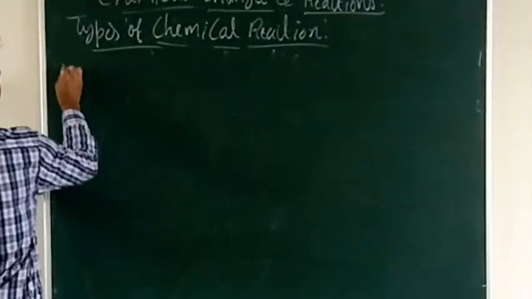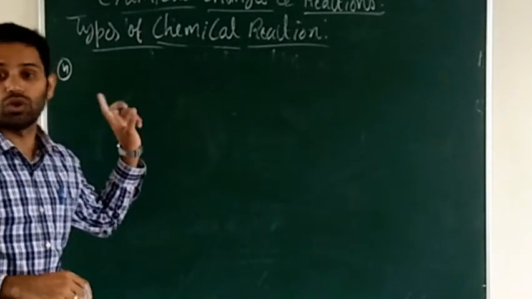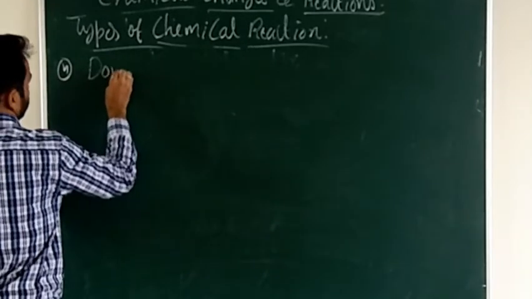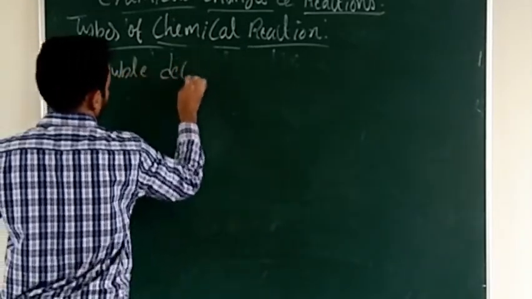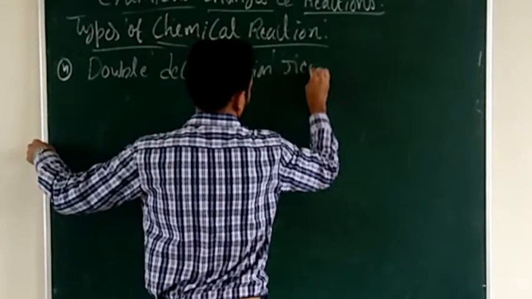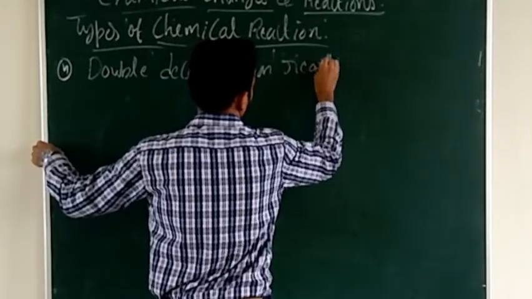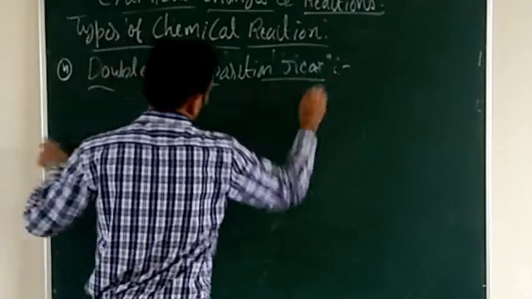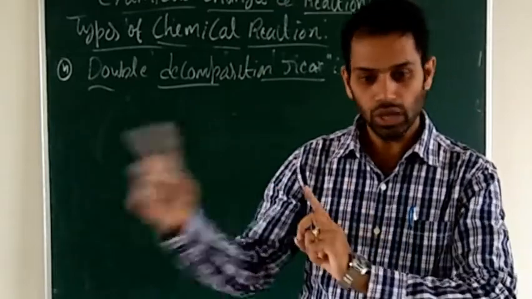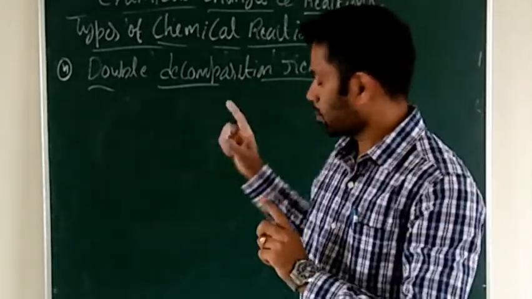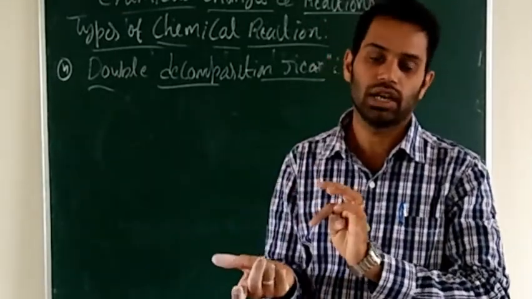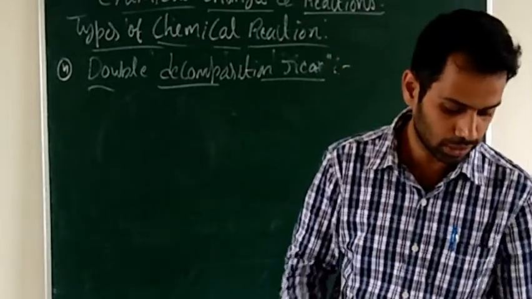Next, the fourth type of chemical reaction is double decomposition. Double decomposition reaction is also called double displacement. Displacement means only one element will displace one element. In case of double displacement, two elements will get displaced by other two elements. Then what is the definition of double displacement?